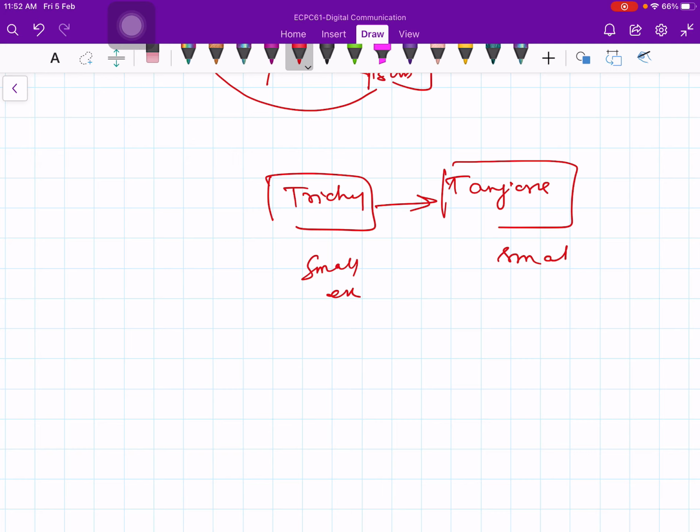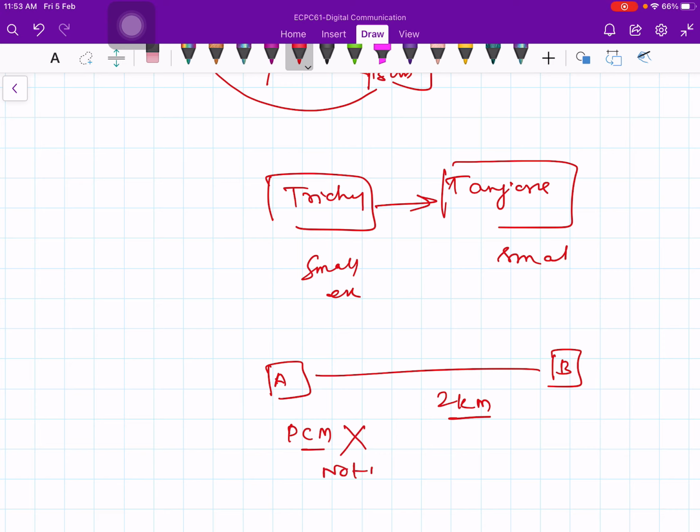Let's say person A is sitting here and person B is somewhere else. In between the distance is, let's say, 2 kilometers. For 2 kilometers you generally don't put a PCM system, it is not needed. You simply put a pair of wires, and you can give the connection.